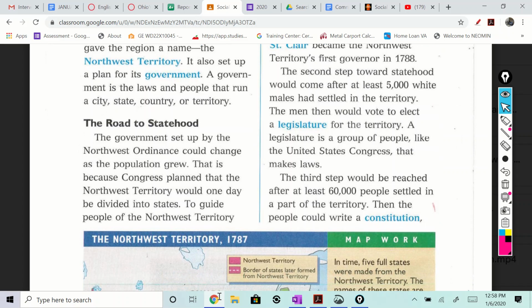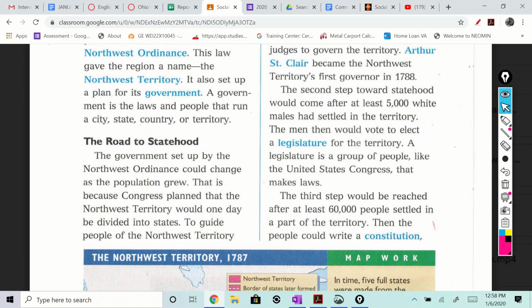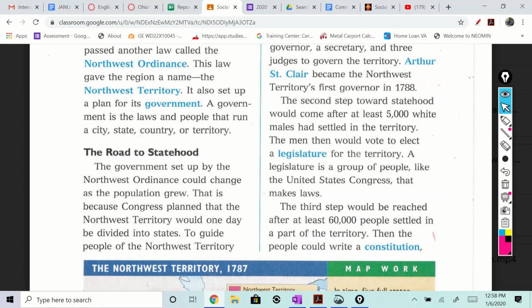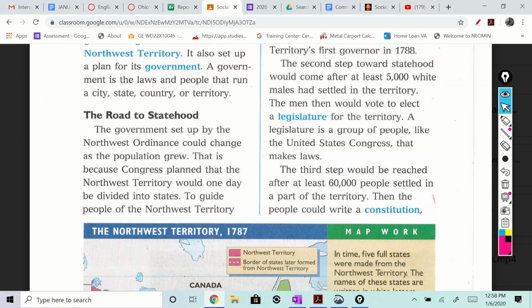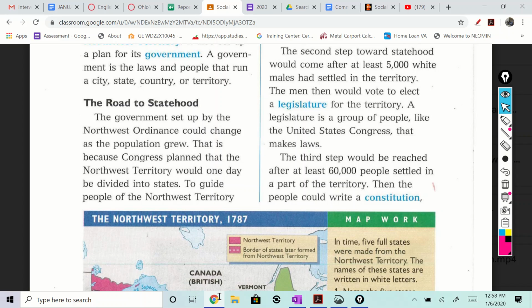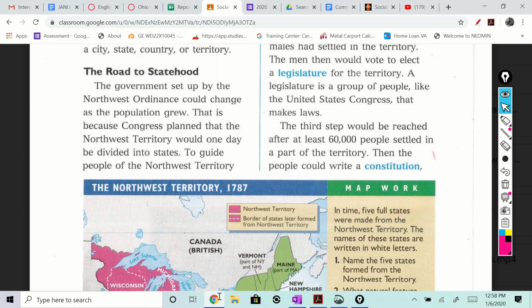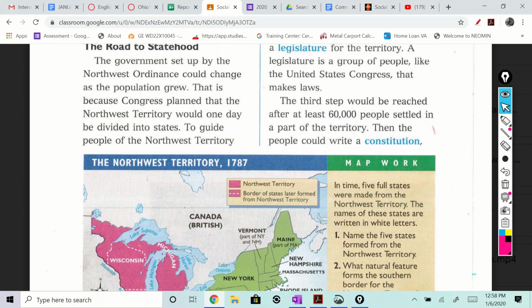The second step towards statehood would come after at least 5,000 white males had settled in the territory. All right, so for Ohio, we had to have a governor, right, which we did, Arthur St. Clair of the whole territory. And so we had to have 5,000 white males settle the territory. The men then would vote to elect a legislature for the territory. A legislature is a group of people, like the United States Congress, that make laws.